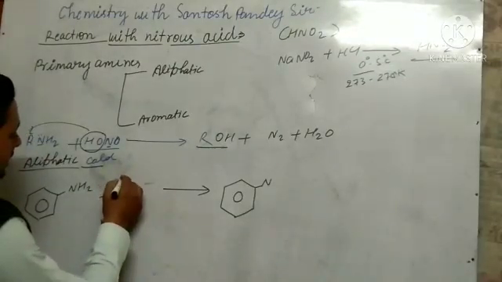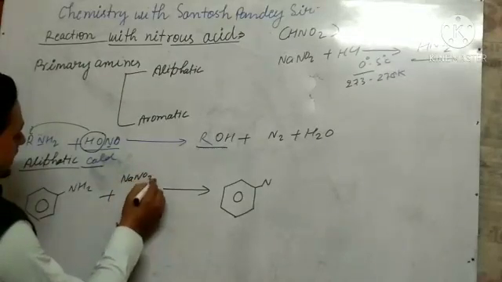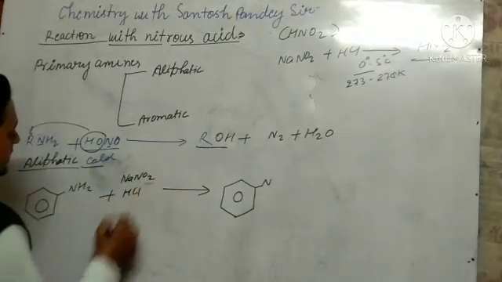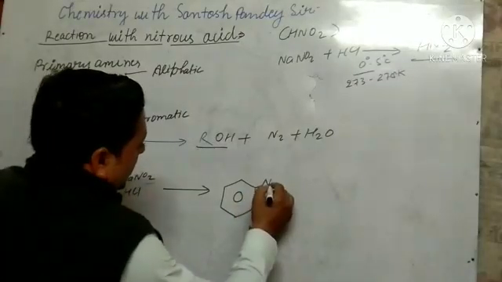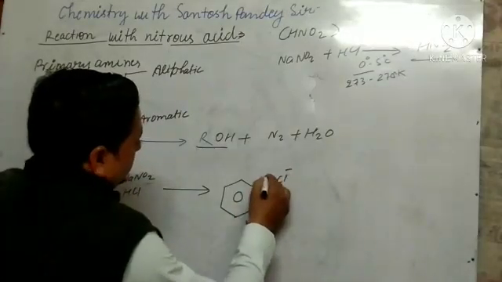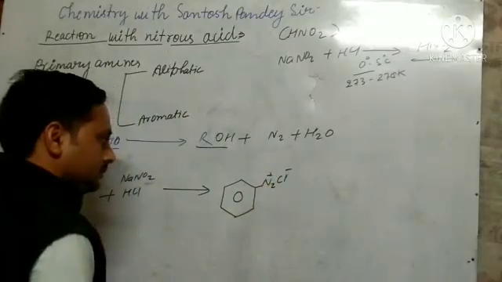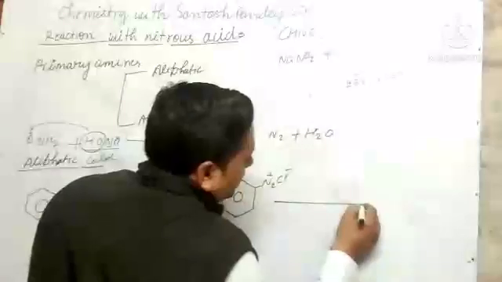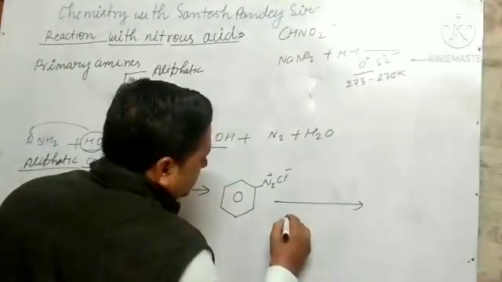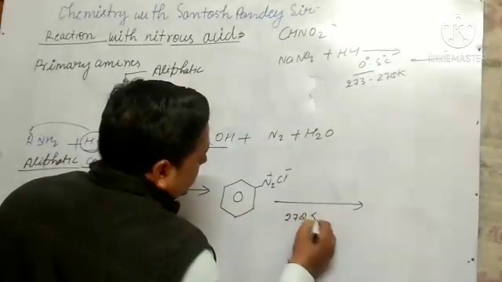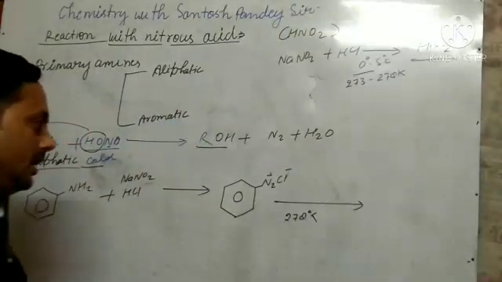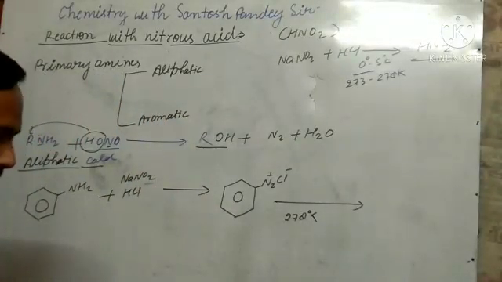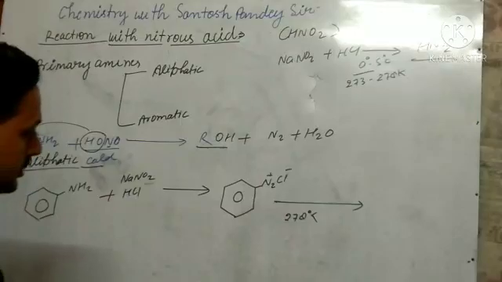Here we are taking sodium nitrite, meaning that nitrous acid only, and HCl. Okay, and it forms ArN2Cl, which on heating above 278 Kelvin decomposes to alcohol.